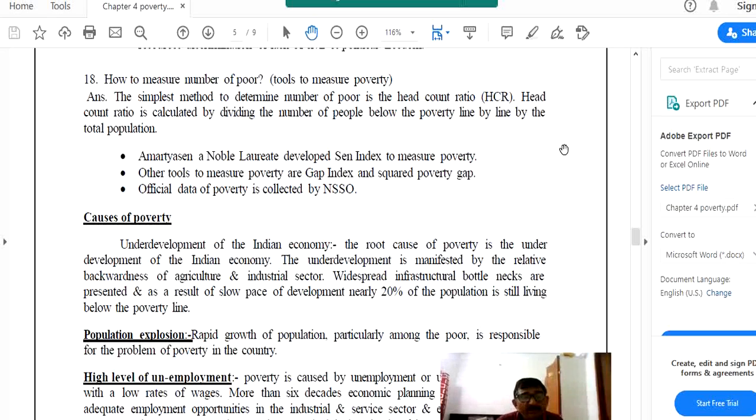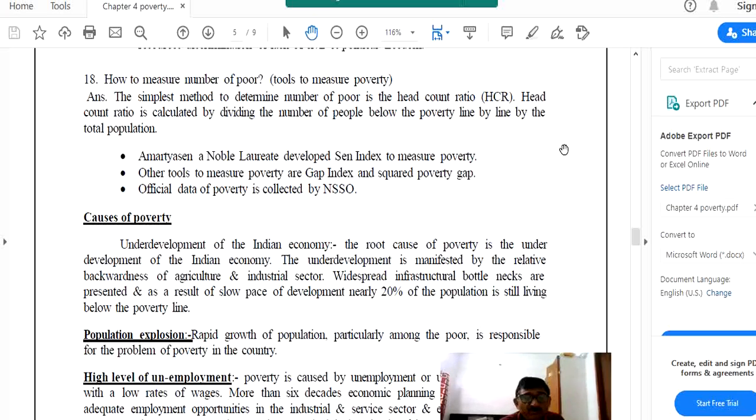Good morning, students. Yesterday I discussed with you the meaning of poverty, types of poverty, and measurement of poverty. As far as the previous knowledge is concerned, I discussed the meaning of poverty. Poverty is a situation in which a large part of the society is unable to fulfill their basic requirements of life, and due to non-fulfillment of these basic requirements, they suffer, and their efficiency and productivity are also affected.